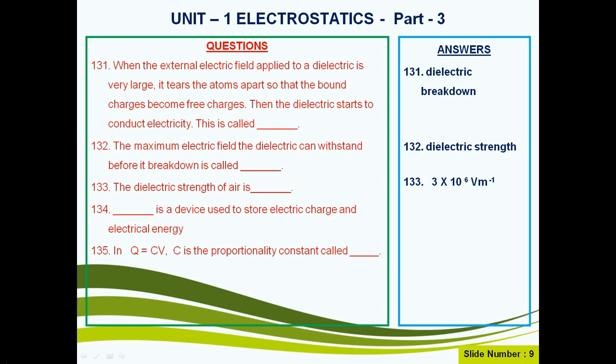Question 134. Capacitor is a device used to store electric charge and electric energy. Question number 135. In Q equals CV, C is the proportionality constant called capacitance. In the above equation, Q is charge, V is the potential difference between the two plates.